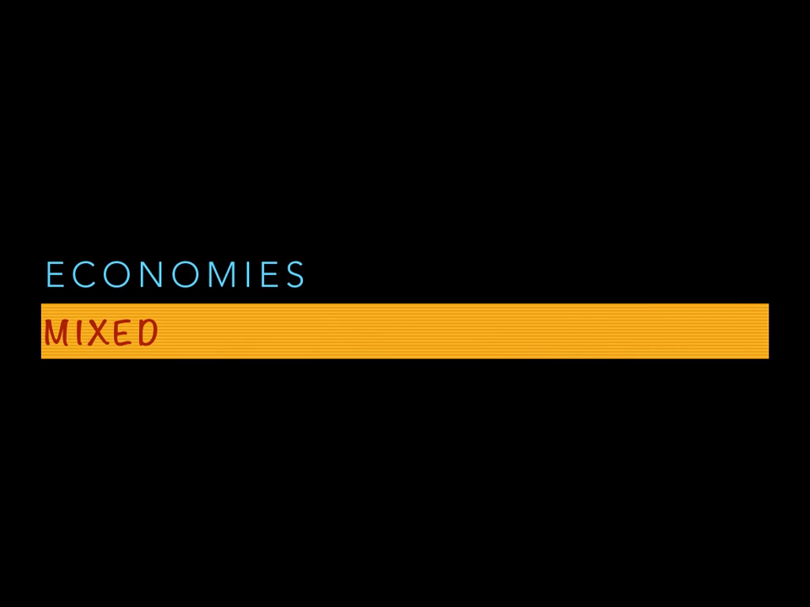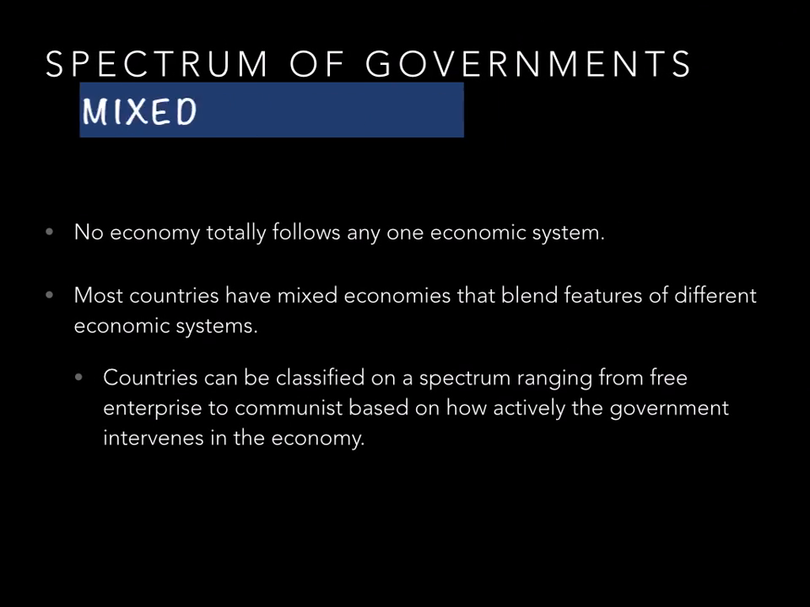And the fourth type of economic system is mixed. It's kind of a combination of different systems. There's a spectrum of economic systems or governments in the world, and no economy totally follows any one type of economic system. There's no pure free enterprise or no pure communism. Most countries have a mixed economy that blends features of different economic systems. And so countries can be classified along a continuum or a spectrum, ranging from free enterprise at one end to communism on the other end.